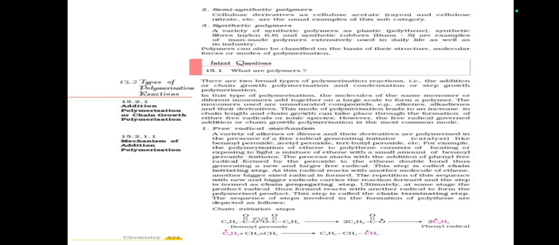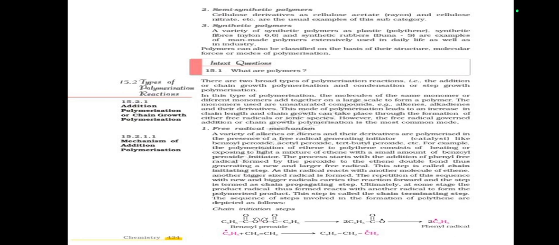This step is called the chain initiating step. This radical reacts with another molecule of ethene, and new and bigger radicals carry the reaction forward. Finally, the product radical thus formed reacts with another radical to form the polymerized product. This step is called the chain terminating step.